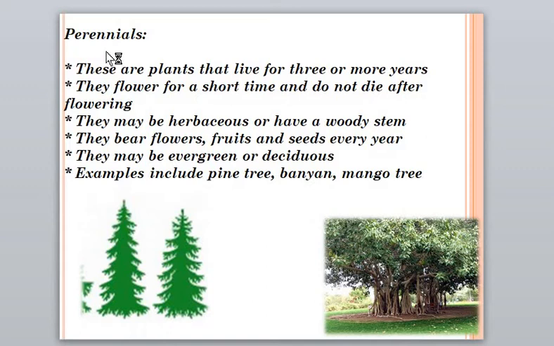Third type is perennial. Perennial means many. So these are plants that live for 3 or more years. They flower for a short time and do not die after flowering. They may be herbaceous or have a woody stem. They bear flowers, fruits and seeds every year. They may be evergreen or deciduous. Examples include pine tree, banyan, mango tree, etc.